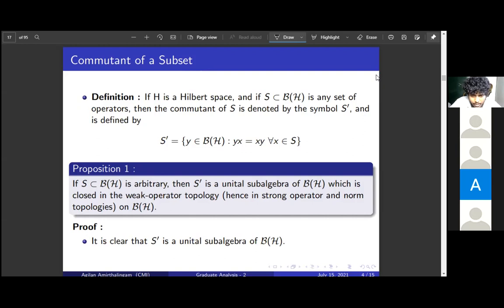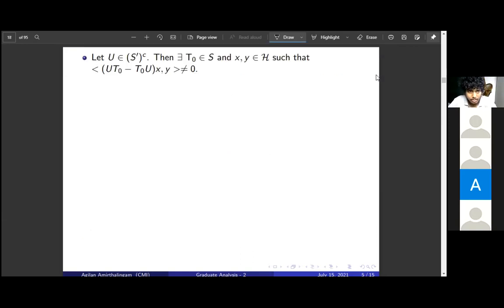Since we have defined a subbase for the weak operator topology, it is enough to prove that any point in the complement has a weak subbase element around it which is also contained in the complement. Then we would have proved that S dash complement is open in the weak topology, right? So we choose an operator. I use capital letters because we want to use small letters for elements in H.